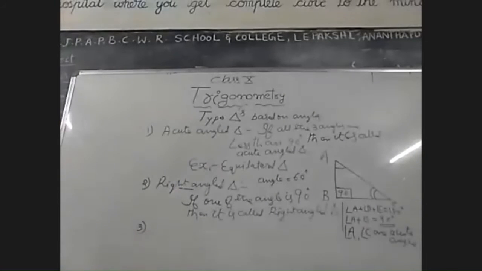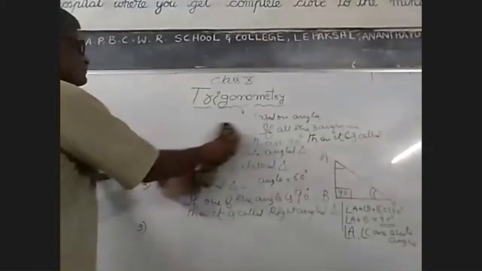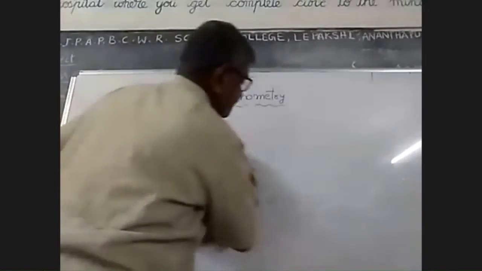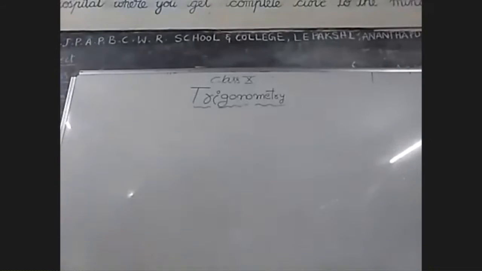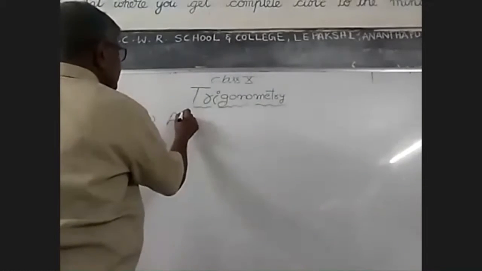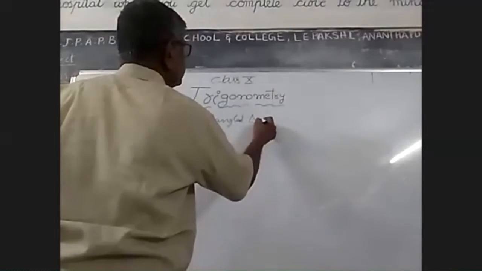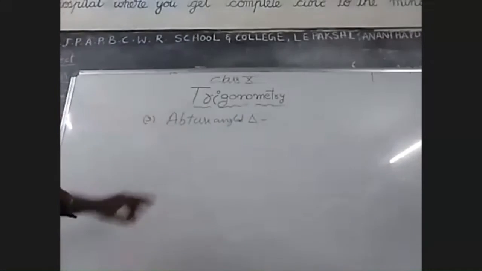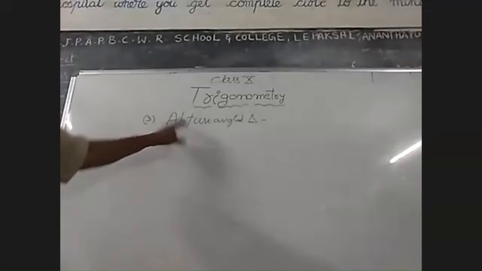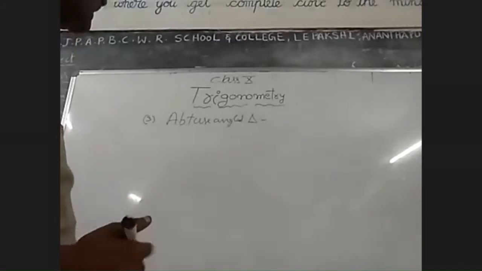Next, third one is obtuse angle triangle. So you note it down while I am writing. So third type, obtuse angle triangle. So what is the definition of obtuse angle? So you know what is the value of obtuse. Obtuse means more than 90 degrees and less than 180 degrees. That is called obtuse angle triangle.